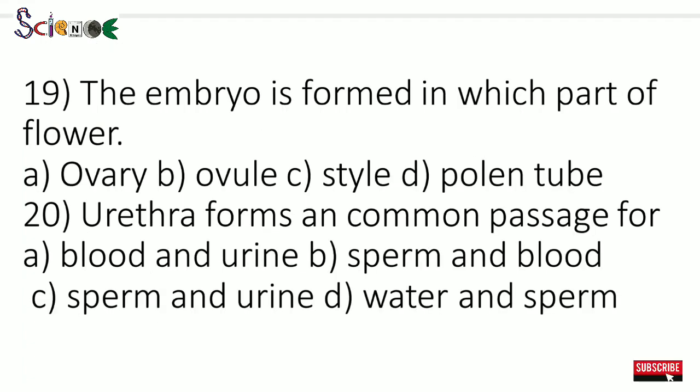Question number 19, the embryo is formed in which part of the flower? Options are option A ovary, option B ovule, option C style, option D pollen tube. The correct answer is option B, ovule. Question number 20, urethra forms a common passage for: option A blood and urine, option B sperm and blood, option C sperm and urine, option D water and sperm. The correct answer is option C, sperm and urine.